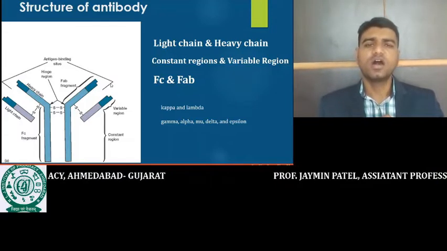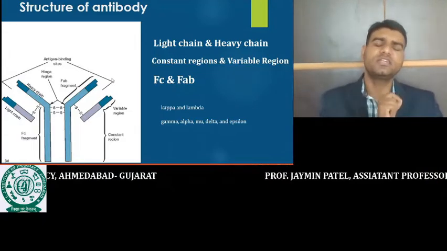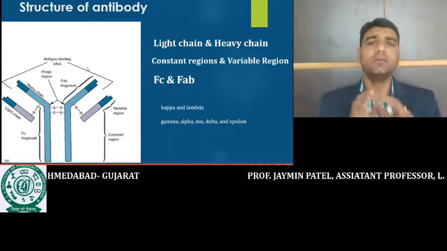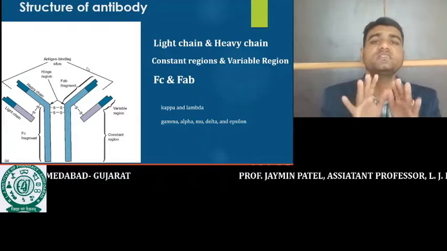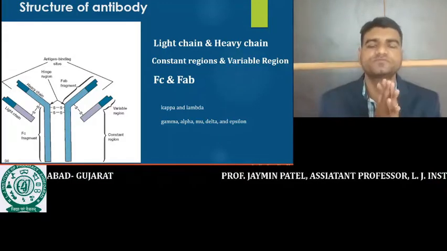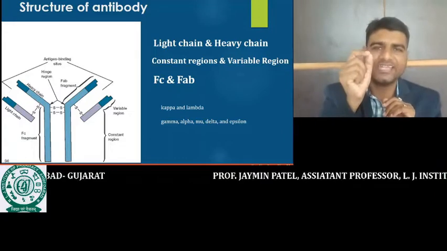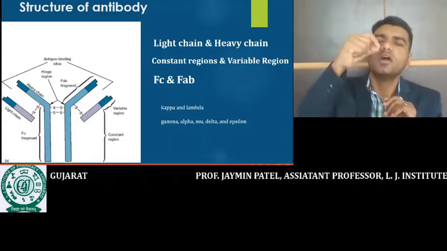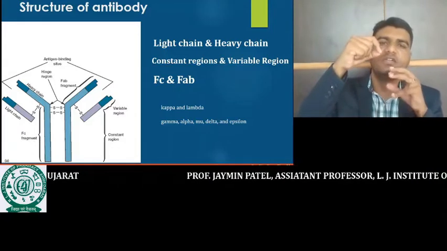Now why is it called a variable region and why is it called a constant region? In the variable regions, the amino acid sequence varies according to the structure of the epitopes. When any antigen enters the body, our immune system is activated in response.